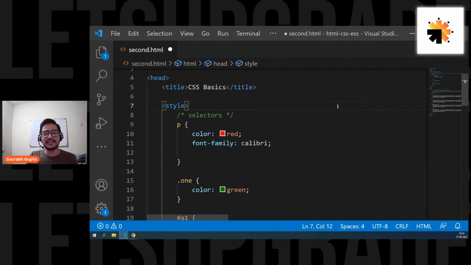Okay. Now, guys, let's move ahead and let's see the last trick of how to apply CSS. That is the external CSS. And now remember, guys, internal CSS and external CSS are 99% the same.